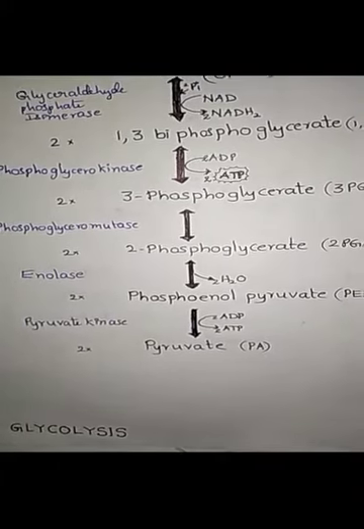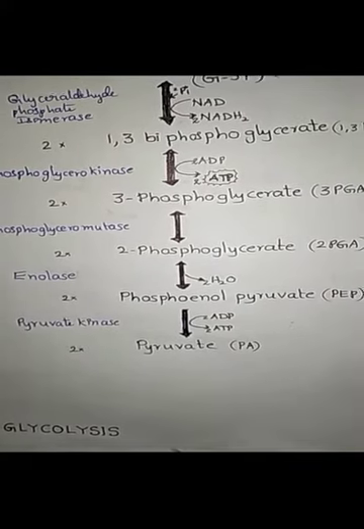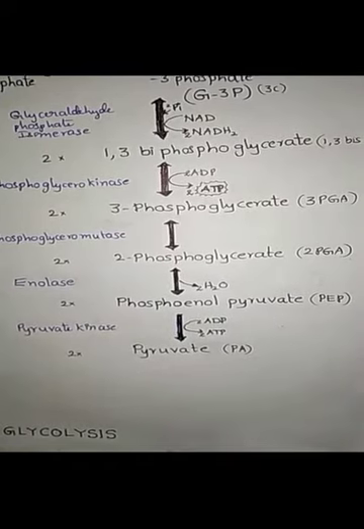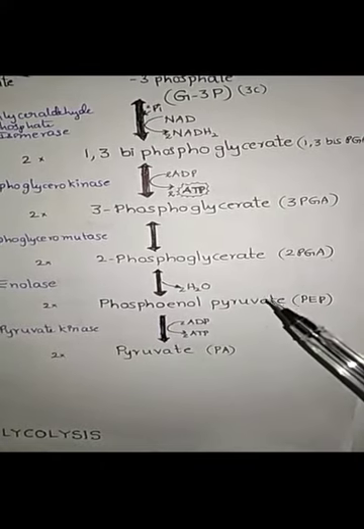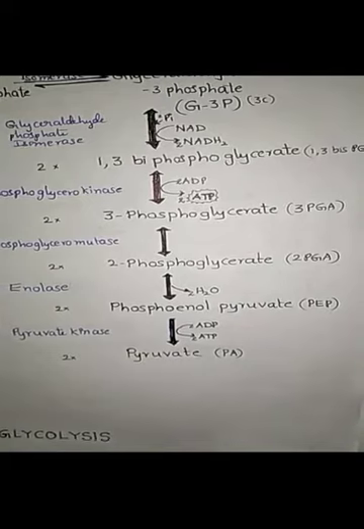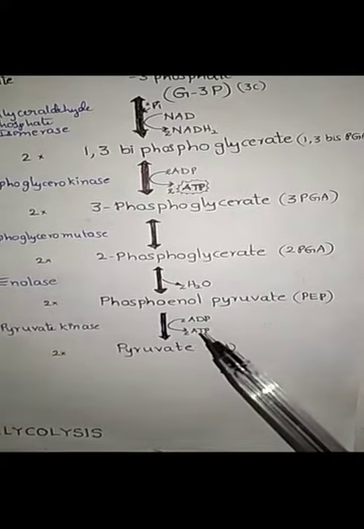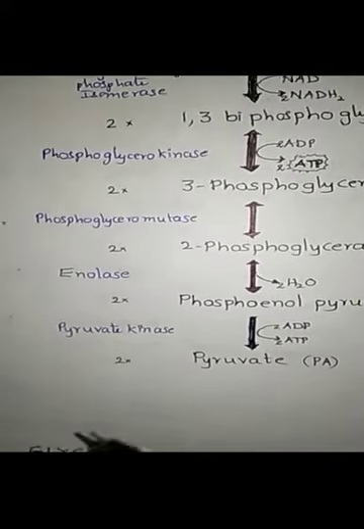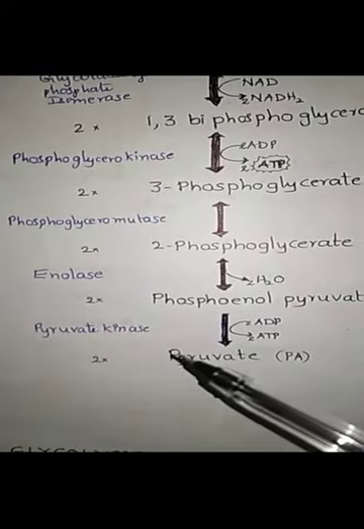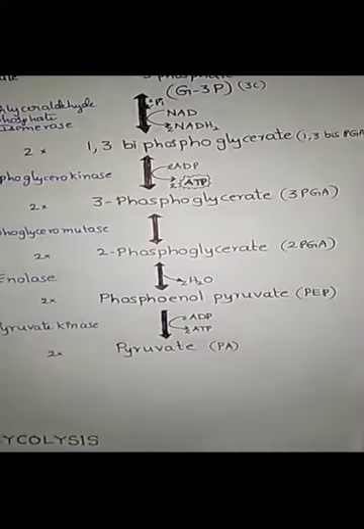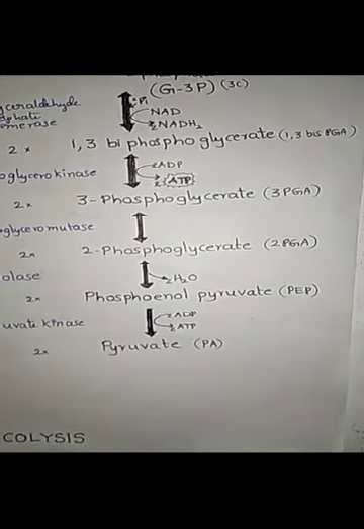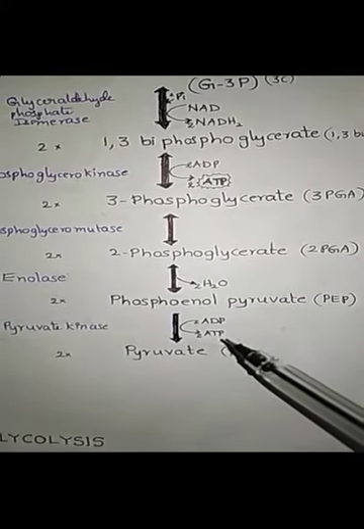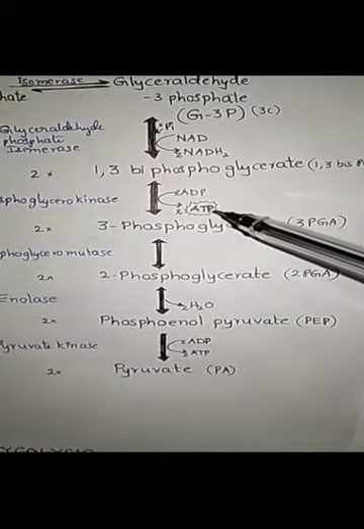10th step, dephosphorylation or substrate level phosphorylation. From each molecule of phosphoenol pyruvic acid, one phosphate is transferred to ADP. This reaction takes place in the presence of pyruvate kinase enzyme. Two molecules of ATP and two molecules of pyruvic acid are formed in this process. It is also a substrate level phosphorylation.